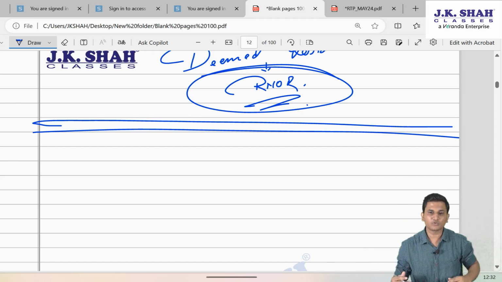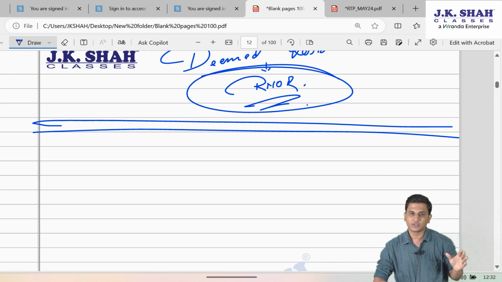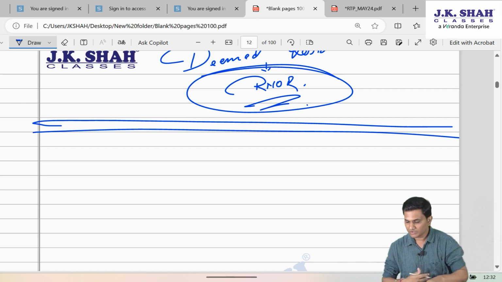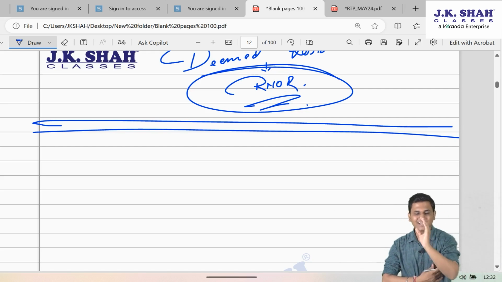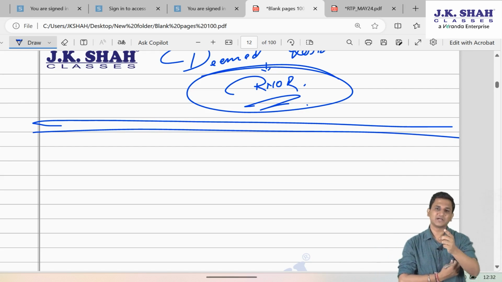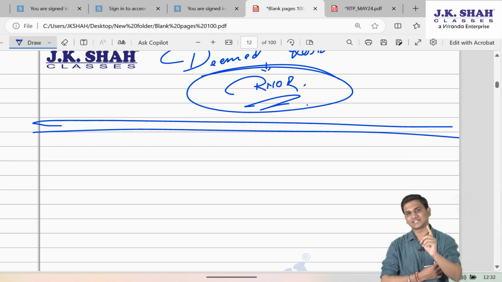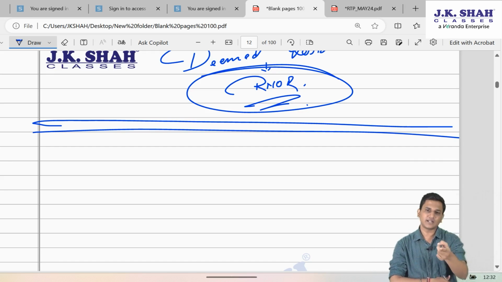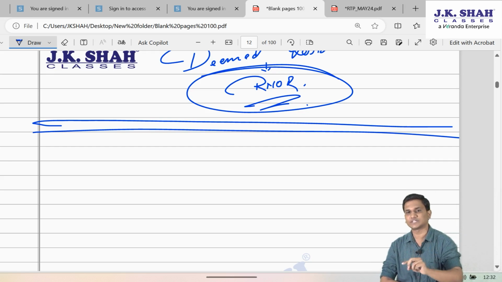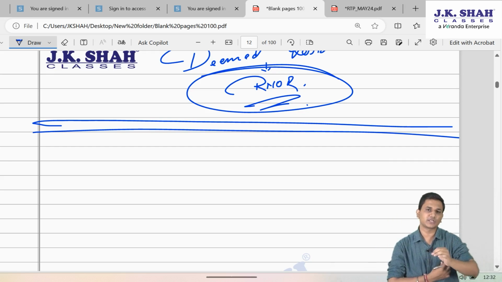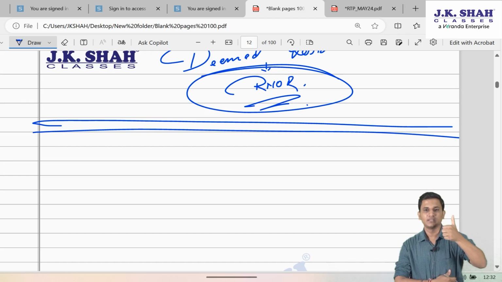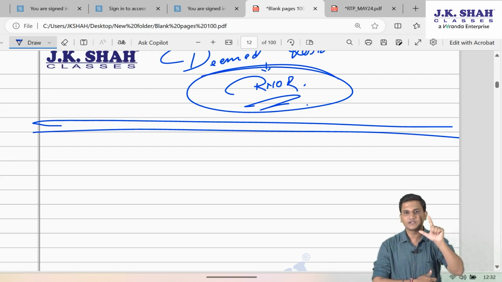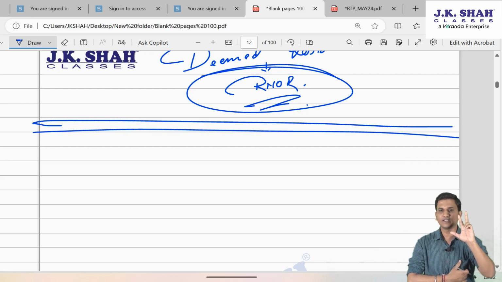Friends, for a ROR, global income is taxable. For a NR, only Indian incomes are taxable. But for a RNOR, Indian incomes are taxable plus one foreign income, that is income from a business or a profession earned and received outside India having control or set up in India. And what are considered as Indian income? Incomes received in India, incomes accrued in India, incomes deemed to be received in India, incomes deemed to be accrued in India.